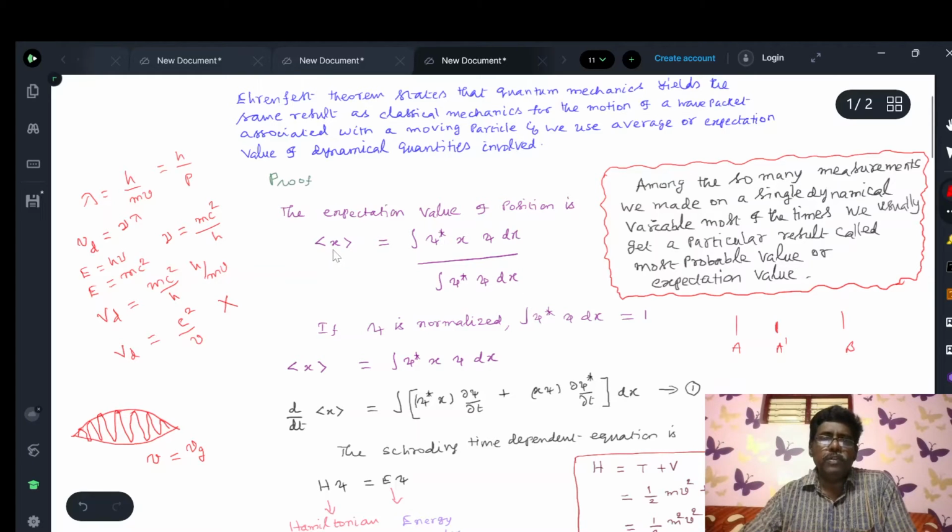Suppose the wave function is normalized, the value of the integral of psi star psi dx equals 1. Therefore, the expectation value of position is the integral of psi star x psi dx.